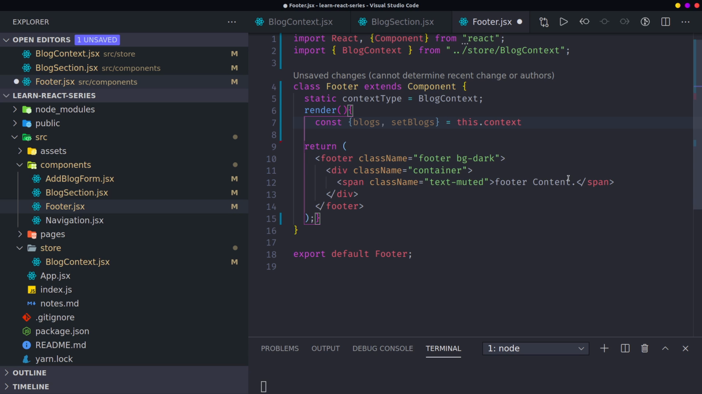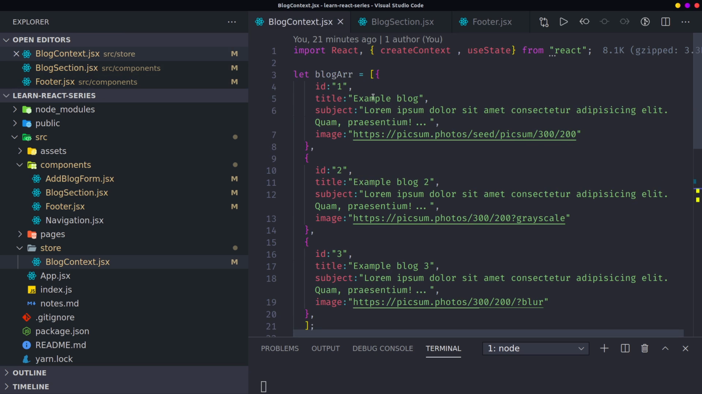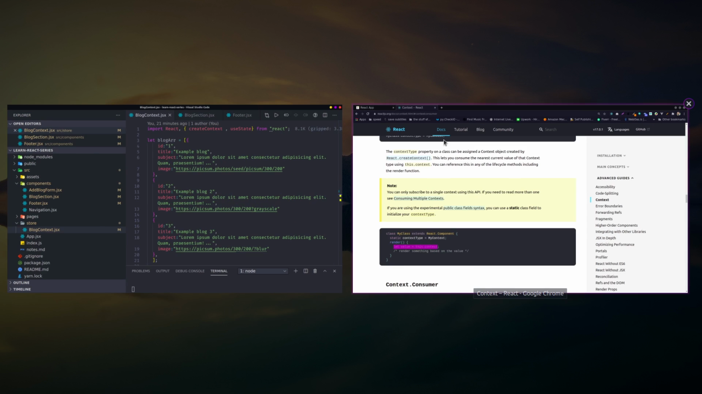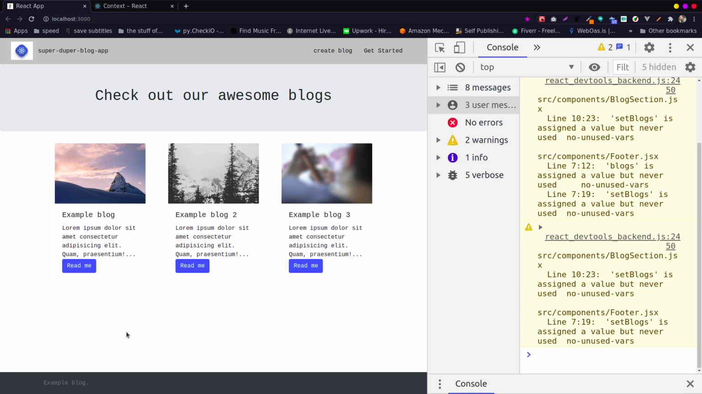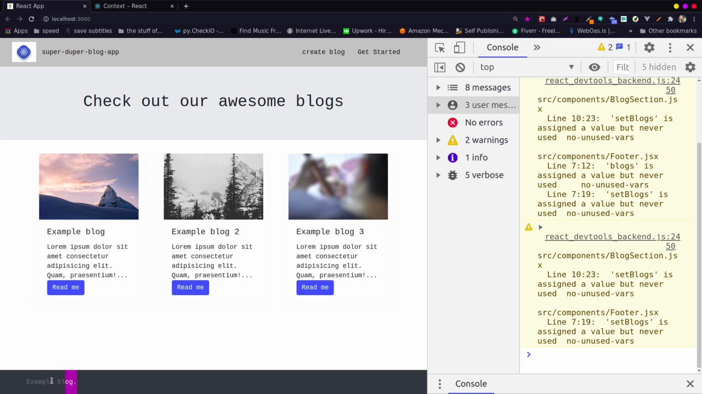Maybe instead of having the footer content, I can say I want to have the blogs. Then I get the first blog, because that's an array, then I get the title here. In our case the title of the first blog is, I think, example blog, because you're going to see how it works real quick. Let me see. Yeah, you can see down here, this is a bit tiny, you can see you have the example blog together as the footer name.